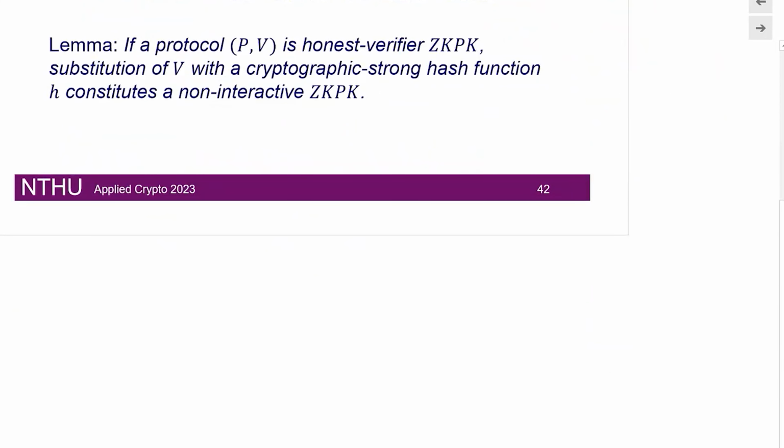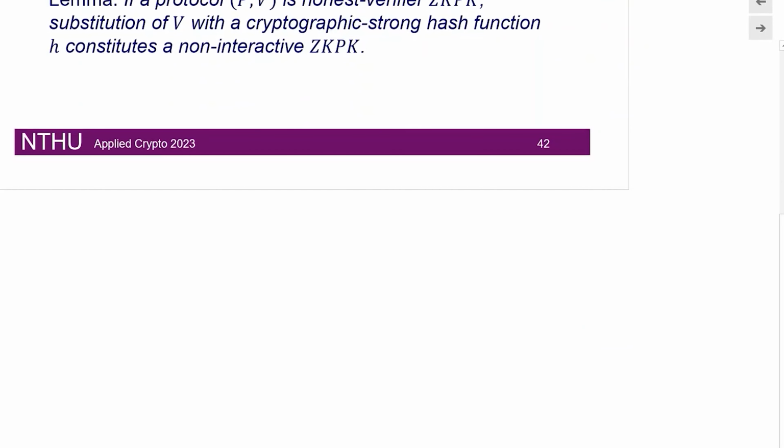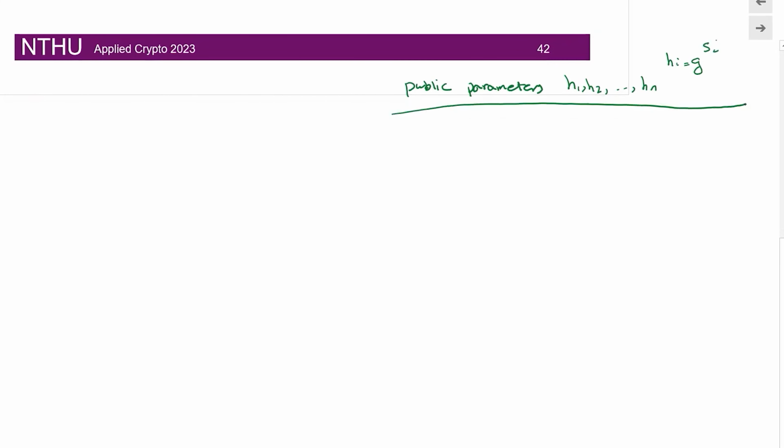authority AJ. So let me put it in a bit more perspective. In the public parameters, we have H1, H2, all the way to Hn, where Hi equals G to the power Si. So these are given.